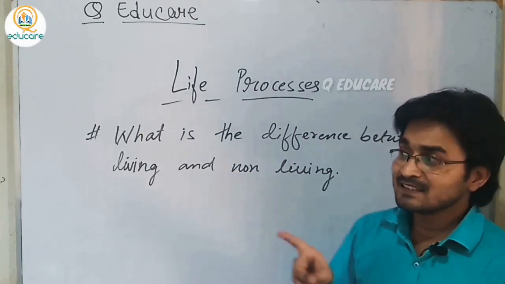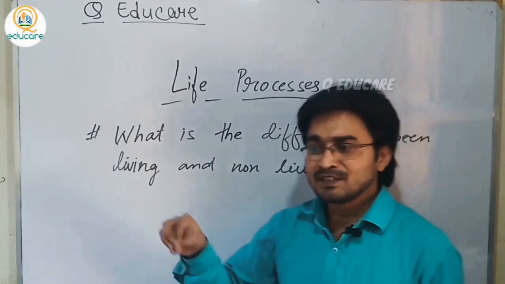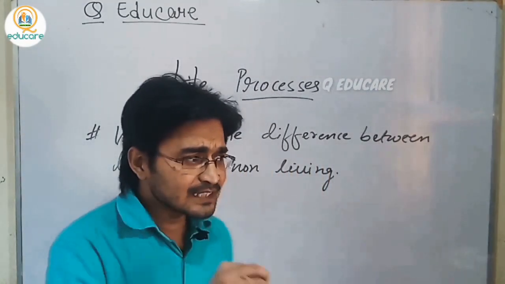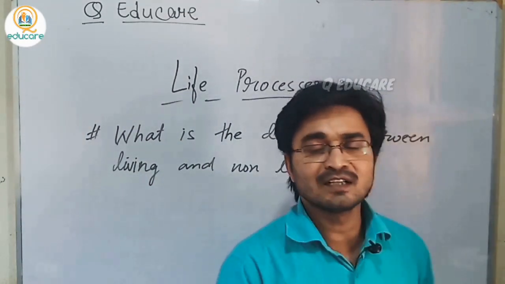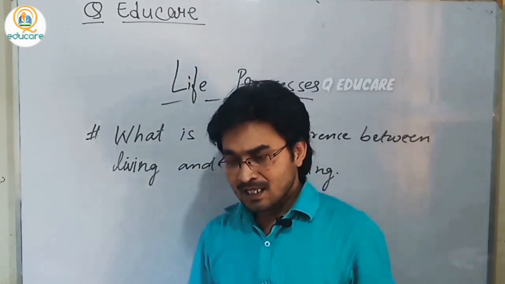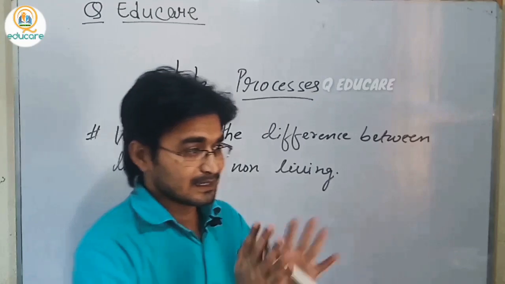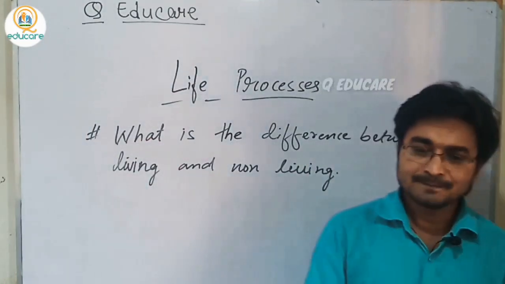How can we say that it is living? Just by looking over it after a period of time, we conclude that this is living when it has grown up after a certain period of time, their size develops, their position changes, and their branches develop. So in this way we can say that this is living.